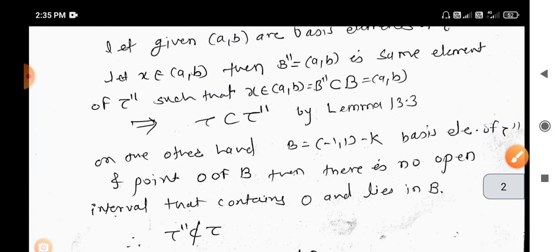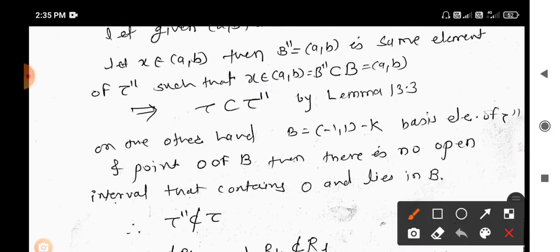On the other hand, if we take one of the elements in tau double dash, say (-1, 1) minus K, it is a basis element of tau double dash and it contains the point 0, but there is no open interval which is a basis element of tau that contains 0 and lies totally in it. So tau double dash is not coarser than tau, it is finer than tau.